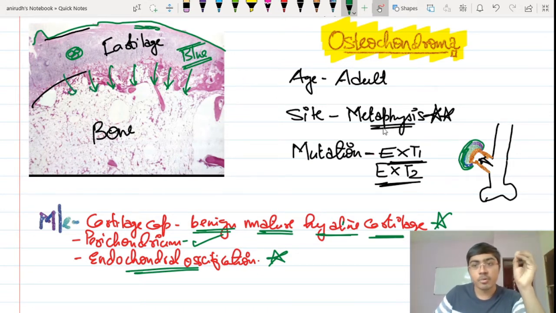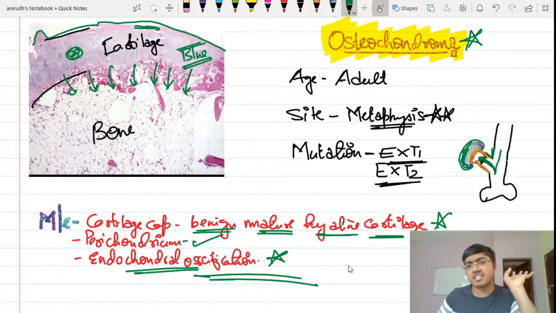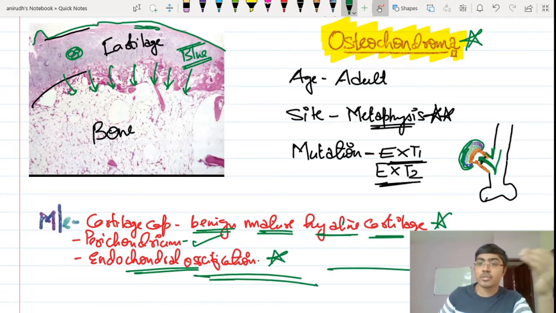Fine. And the point to remember is that the cortex of the exostosis, this particular tumor, and the cortex of the bone are in continuity, and the medullary cavity of the long bone and the medullary cavity of the tumor are also in continuity. This is a very classical sentence you will see in all descriptions of this particular tumor, that the cortex is in continuity with that of the long bone. Even the medullary cavity will also be in continuity with that of the long bone. Fine. It undergoes endochondral ossification. That is all we are supposed to know here. Let's proceed to the next one.